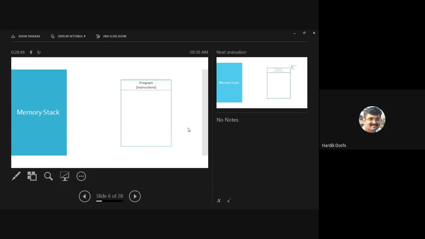How? But before that, let me show you the structure of memory stack. Don't draw it right now. Just have a look at this first. As I told you earlier, we are implementing stack using memory. That is our RAM, primary memory. So primary memory, RAM, is logically divided.